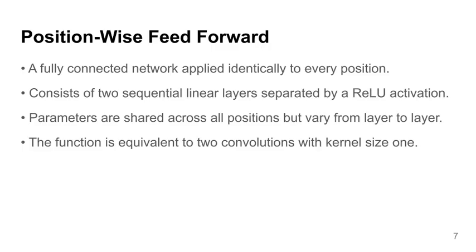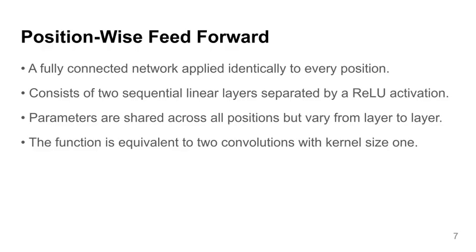Following the multi-head attention mechanism, each encoder and decoder layer includes a position-wise feed-forward network. This component is crucial for introducing nonlinearity and further mixing the feature representations at each location. The network operates on each position separately, applying an identical, fully connected transformation across the entire sequence.